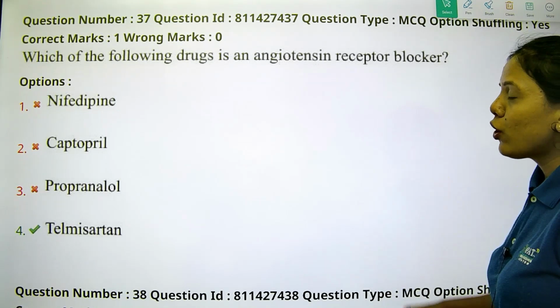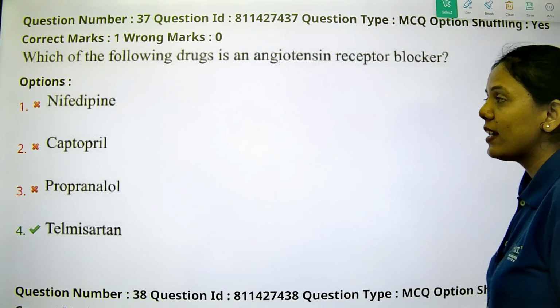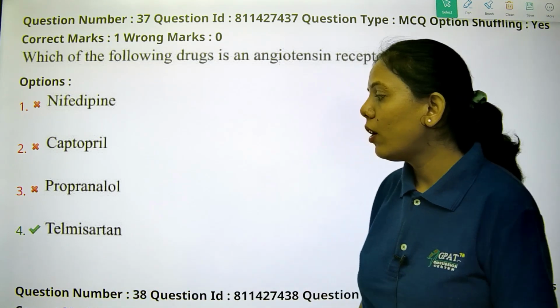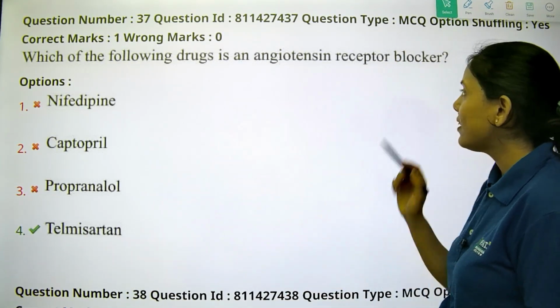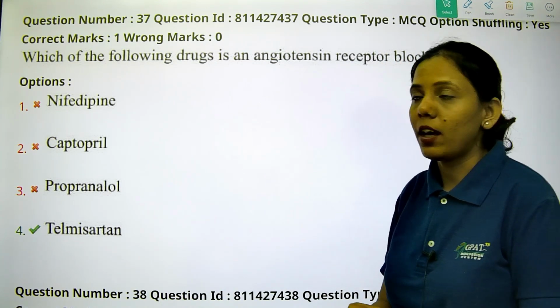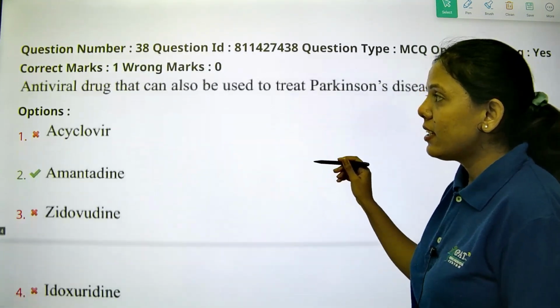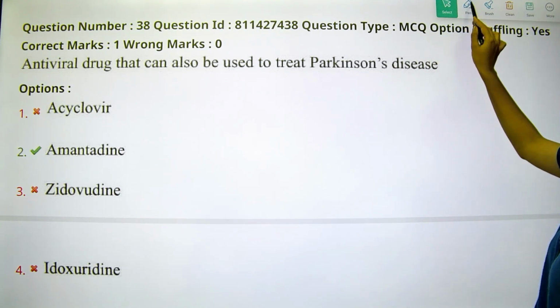The next question is which of the following drugs is an angiotensin receptor blocker? Nifedipine, captopril, propranolol, and telmisartan. Basically telmisartan acts on the angiotensin receptor and blocks this receptor. So telmisartan is the right answer. The next is an antiviral drug that can also be used to treat Parkinson's disease.